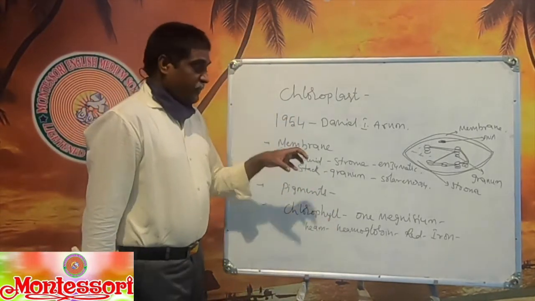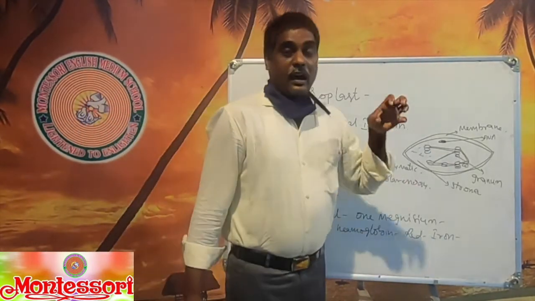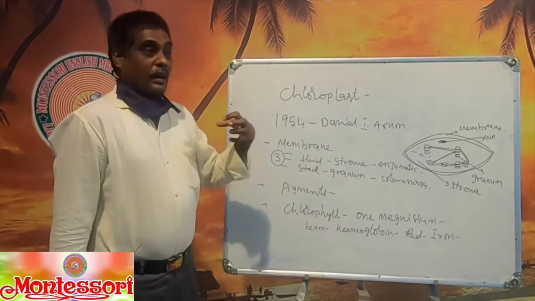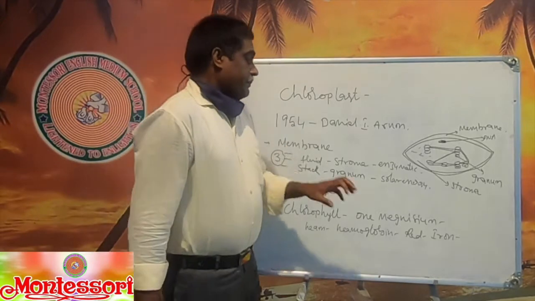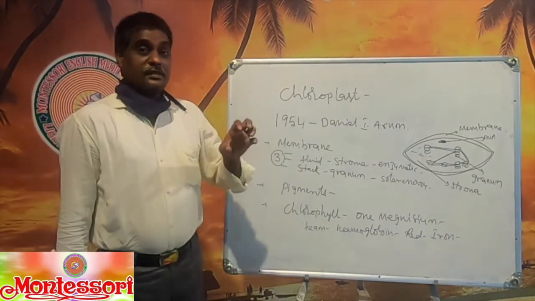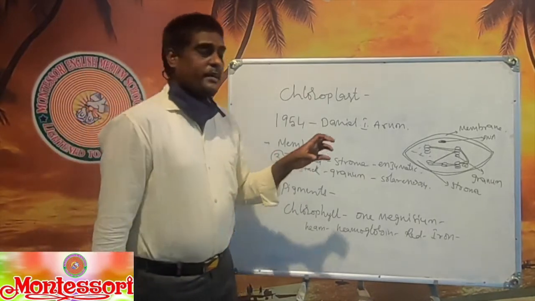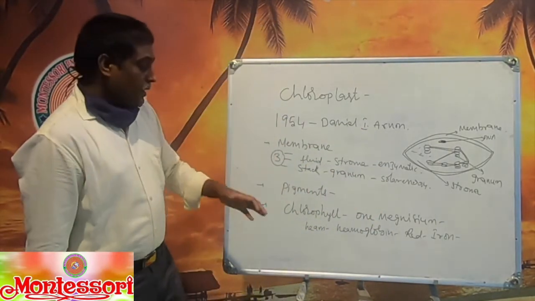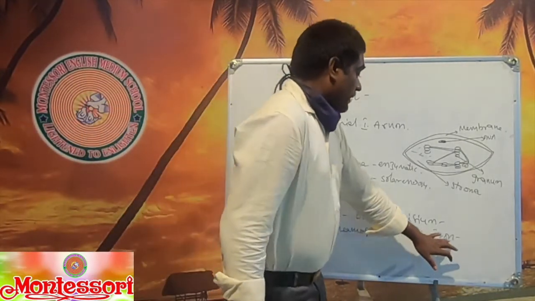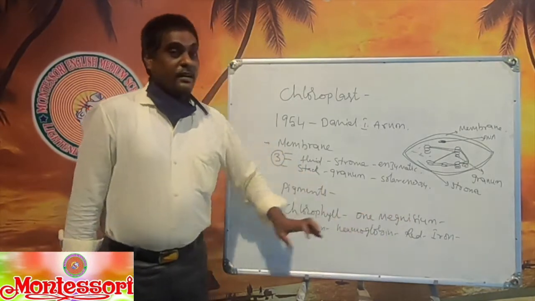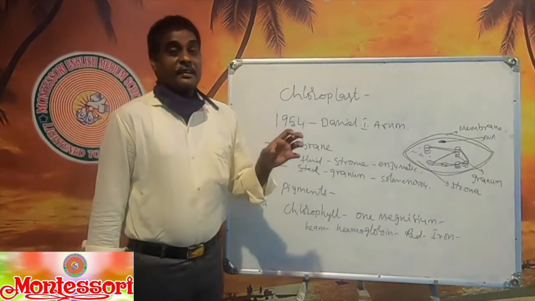So it is useful for carrying the oxygen from lungs to the heart and from the heart to other body parts. This iron is useful for carrying the oxygen, and at the same time it also carries the carbon dioxide from body parts to the lungs. So the magnesium atom or iron atom is required for carrying the gases.